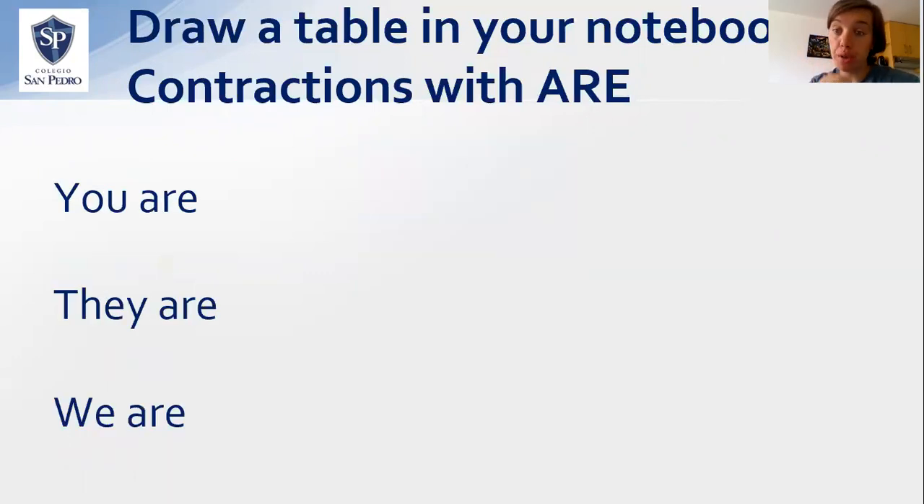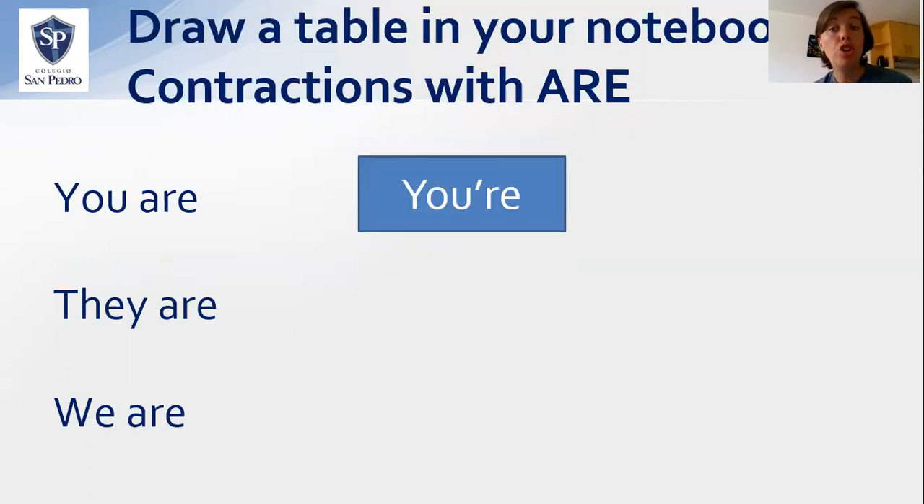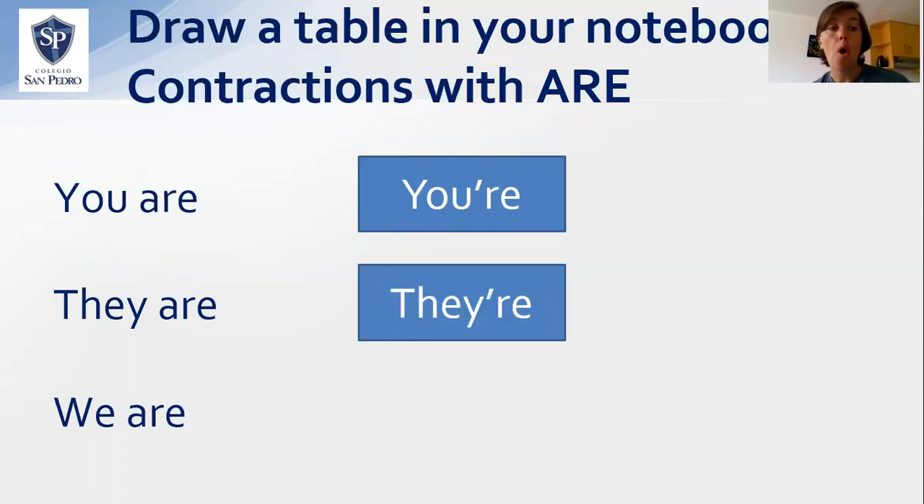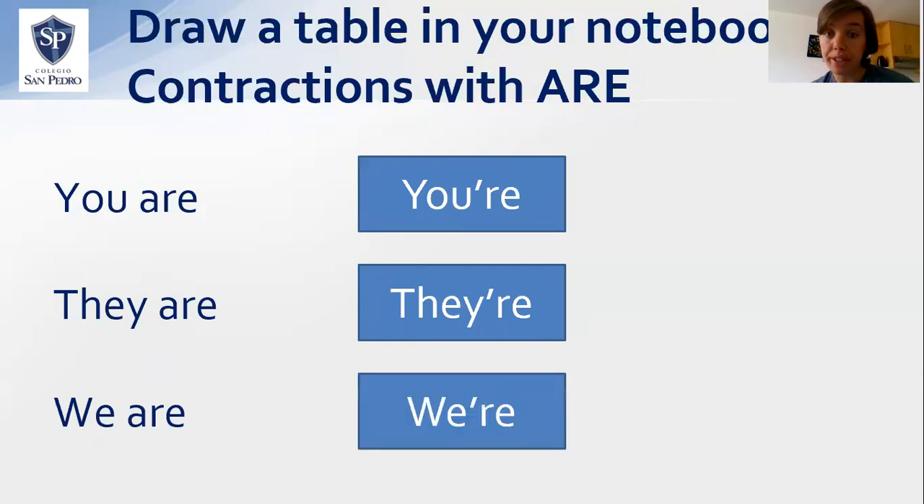Now, continuing taking notes in your notebook. We did the contractions with not. Now we're going to do contractions with are. You are combined together with that apostrophe makes you're. They are combined together with that apostrophe makes they're. We are combined together with that apostrophe makes we're.